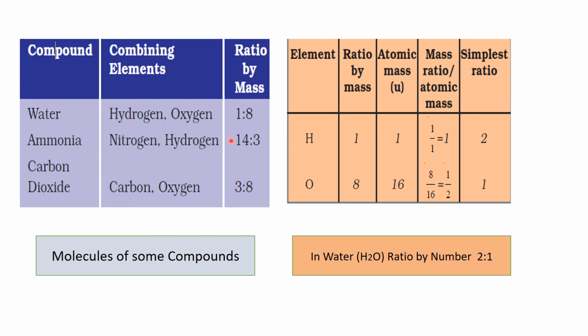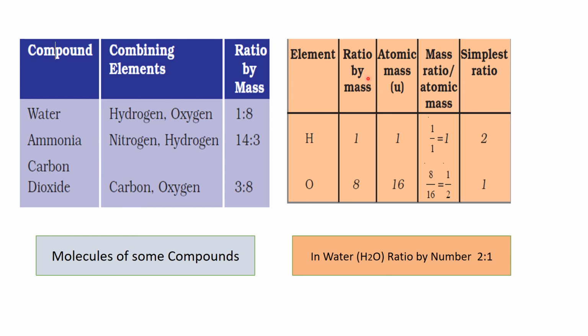See, elements combine in a definite ratio by mass, and we can also find that their number remains definite, meaning the ratio by number is also constant. If we are talking about H2O, always the hydrogen atoms will be 2 and oxygen will be 1 there.